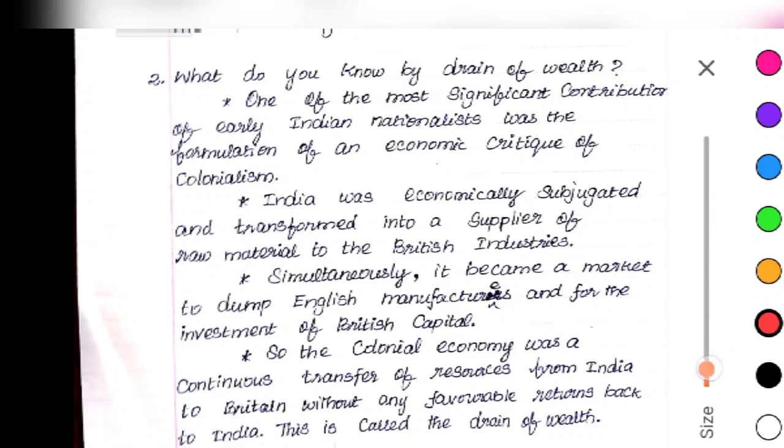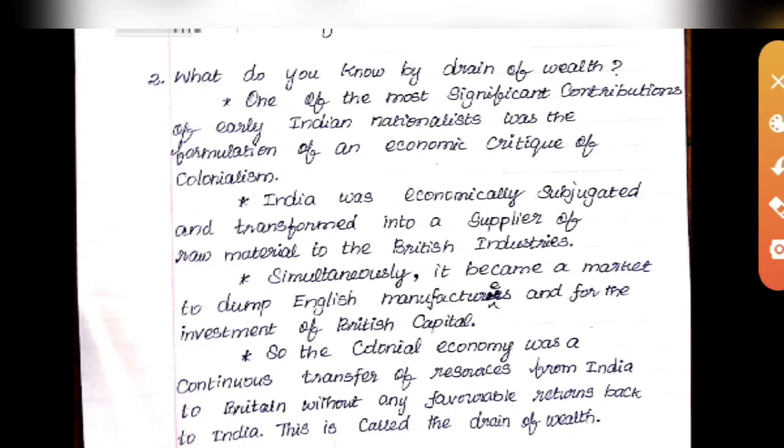Children, they identified the mistakes in the policy of the British. What was their policy? Colonialism. The early Indian nationalists criticized it and found out some mistakes in British policy.